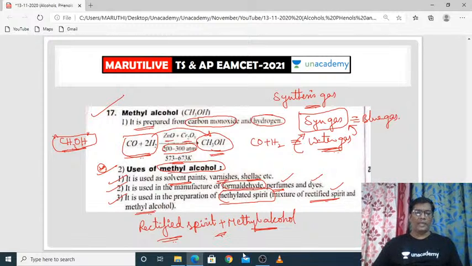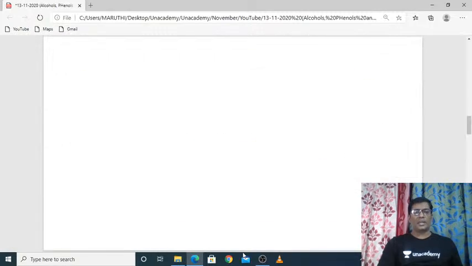Now, very nice. So up to this, the preparation of methyl alcohol is over, and tomorrow, in the next session, we will discuss the remaining alcohols. So let us start one by one.